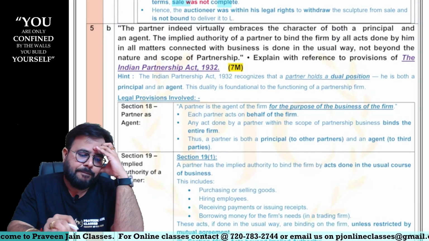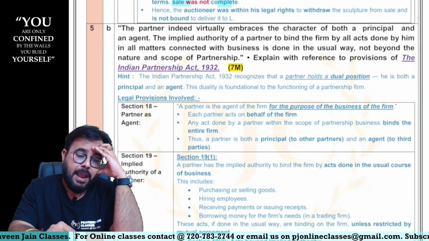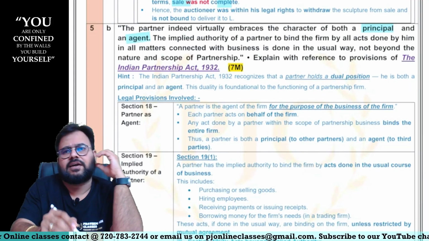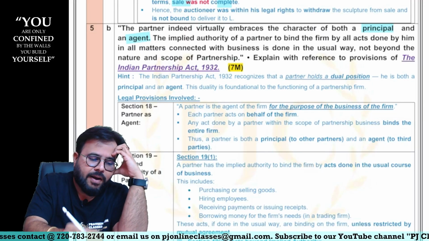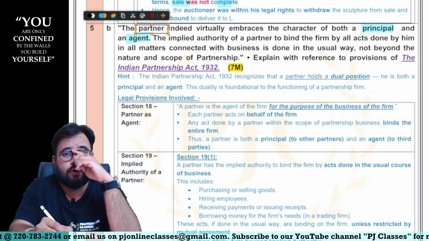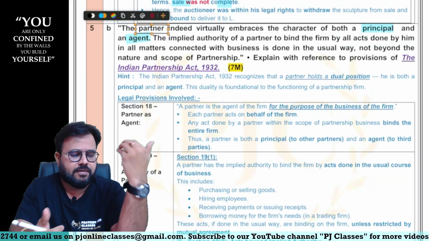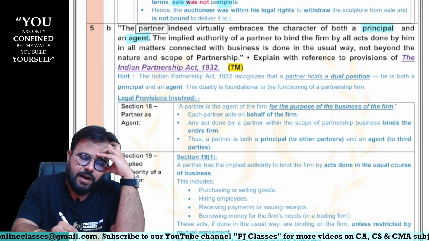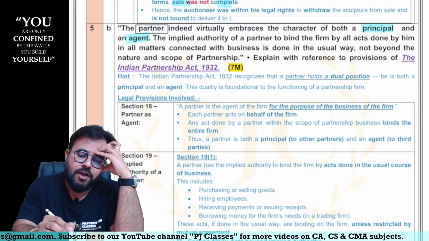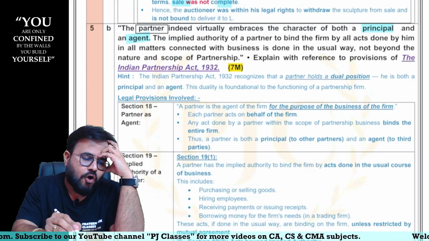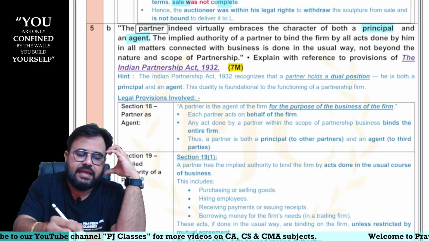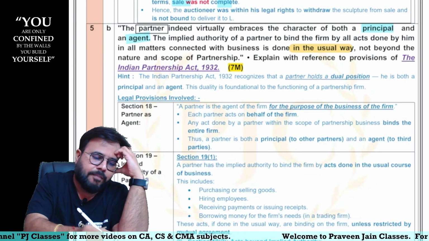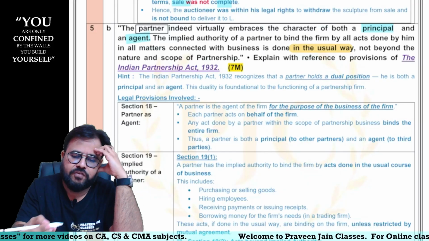5B. A partner indeed virtually embraces the character of both principal and agent. Correct? Can I say if you are a partner, you will be playing a dual role. Sometimes you act as a principal, sometimes you act as an agent. The implied authority of a partner to bind the firm by all the acts done by him in all manner connected with the business is done in the usual way, not beyond the nature and scope of the partnership. Explain with reference to the above acts.